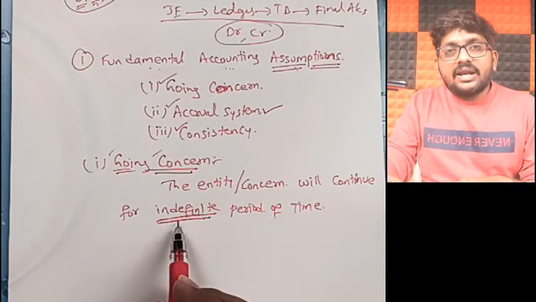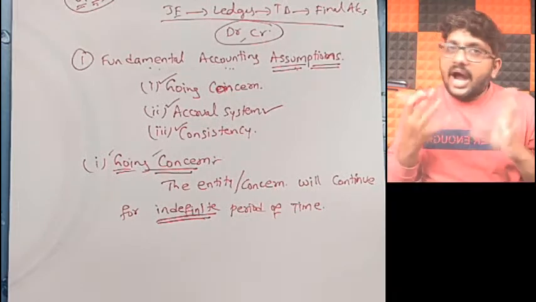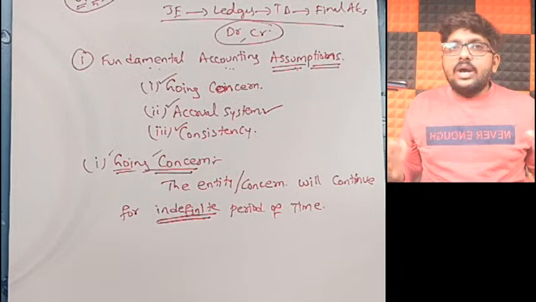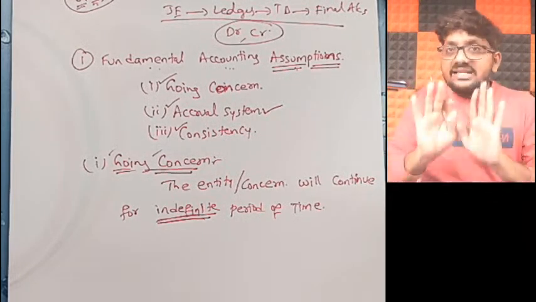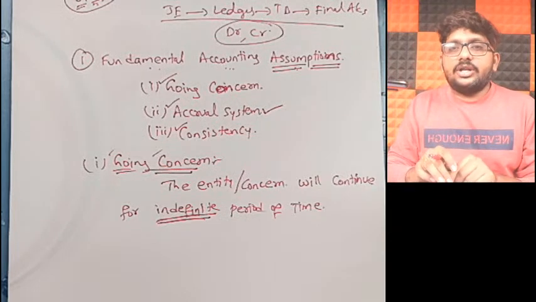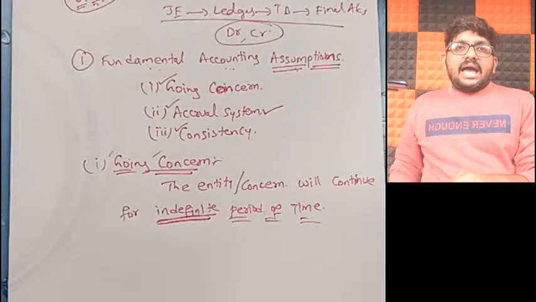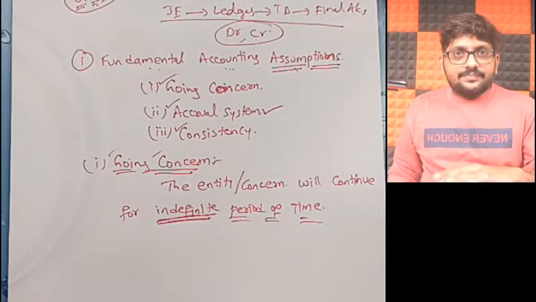But what is meant by indefinite period of time? How long will it go? I don't know. But is it going on? Yes, it will go. But how long? I don't know. Is it for 6 months, 9 months, 1 year, 10 years, 100 years, 1000 years? I don't know. But is it going to continue as of now? Yes, it is going to continue, which we call indefinite period of time. As of now, it is going to continue its operations.